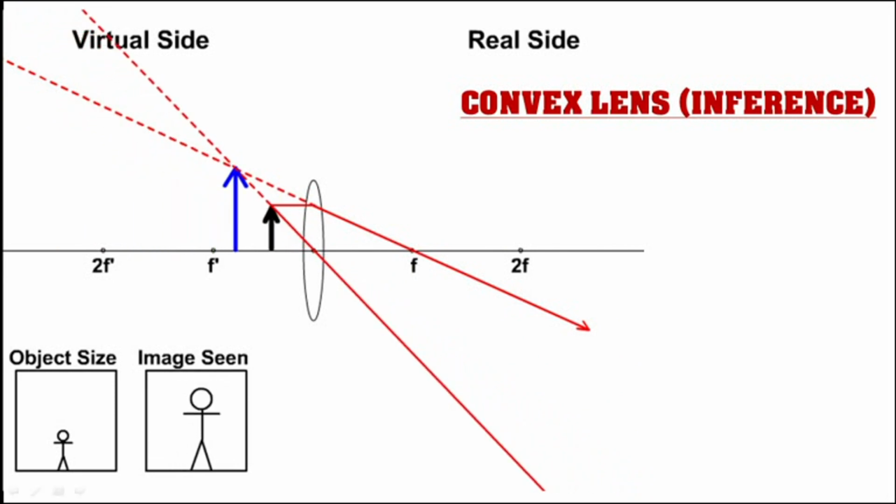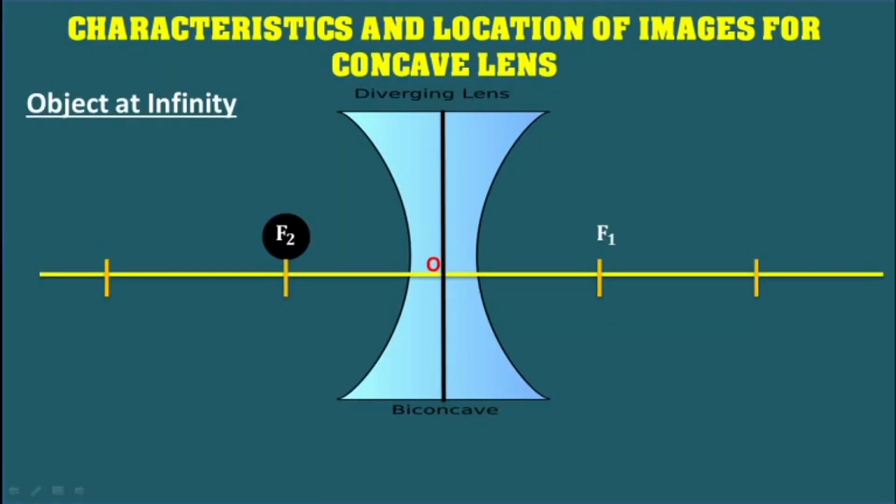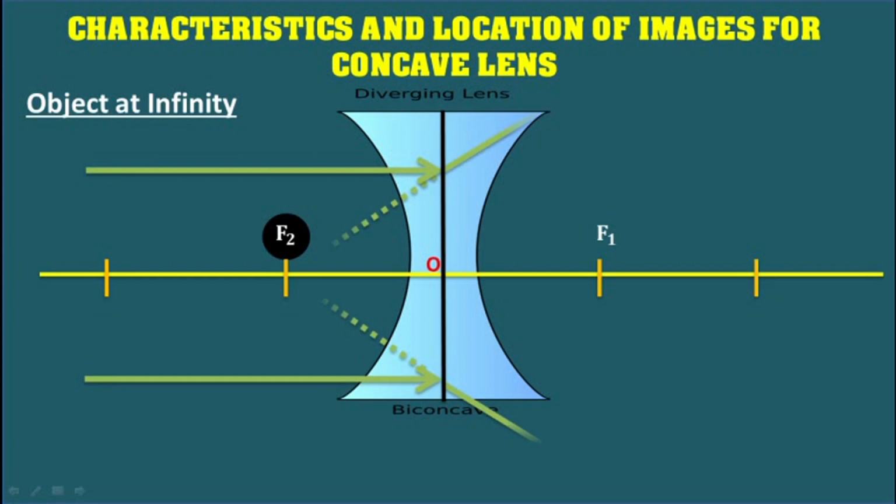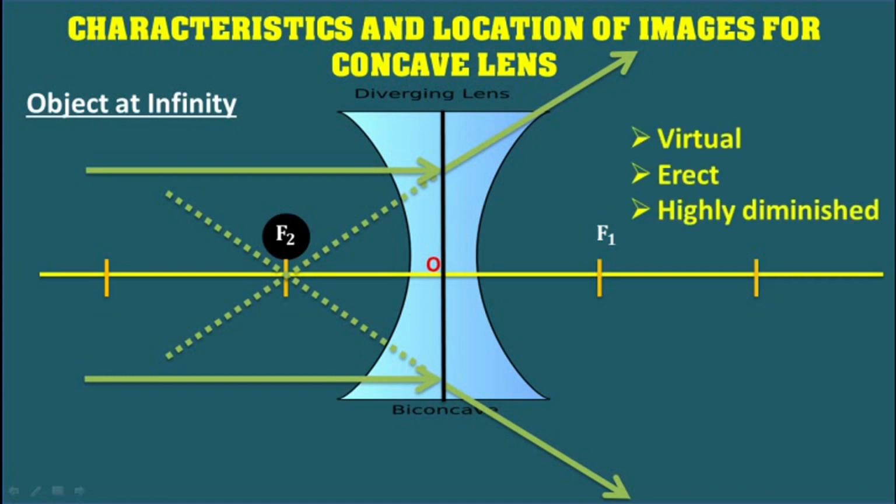Now let us study the characteristics and location of image for a concave lens. Case 1. When object is at infinity. The light rays from an object at infinity are parallel to each other and are incident parallel to the principal axis of the concave lens. So after refraction they appear to diverge from the second focus f2. Thus a virtual, erect and highly diminished or point image is formed at the second focus.